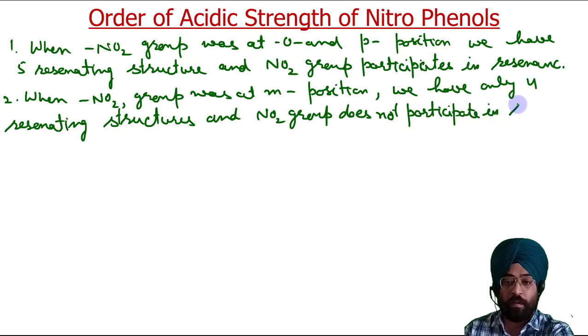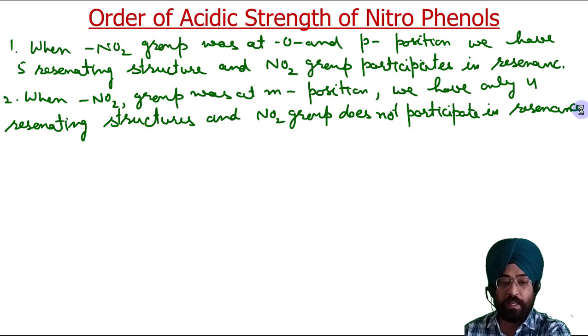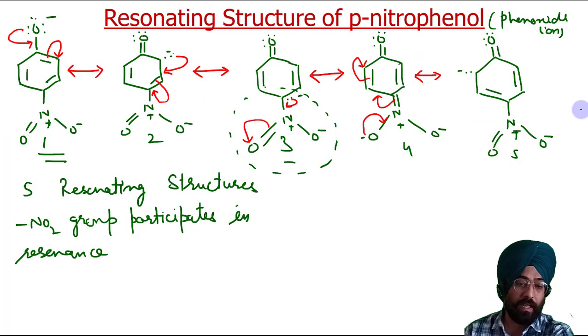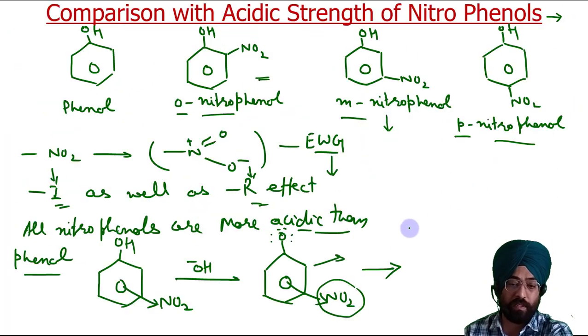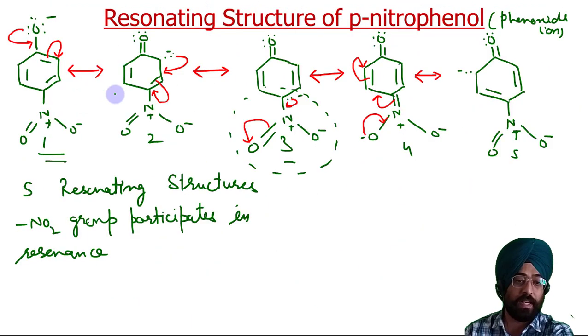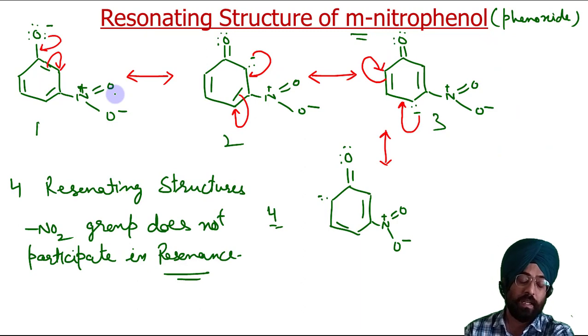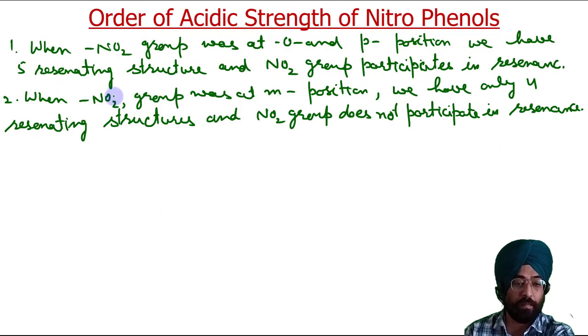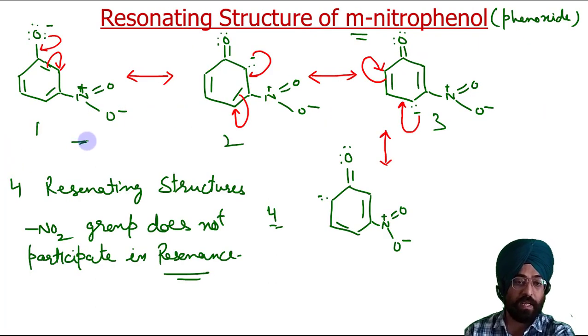So we can say this phenoxide ion obtained after removal of this proton is more stable when the nitro group is at ortho and para position compared to when it is at meta position. We can see this from these resonating structures.